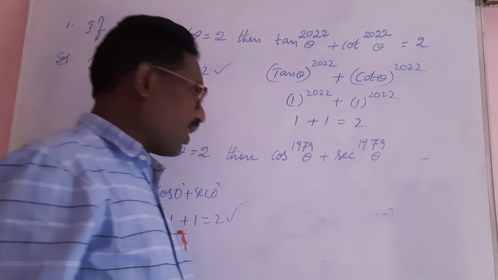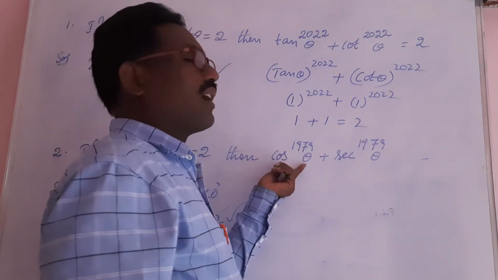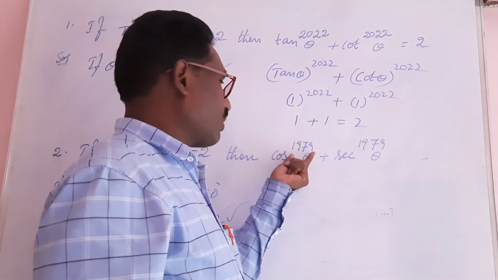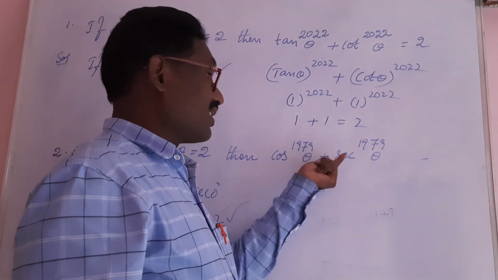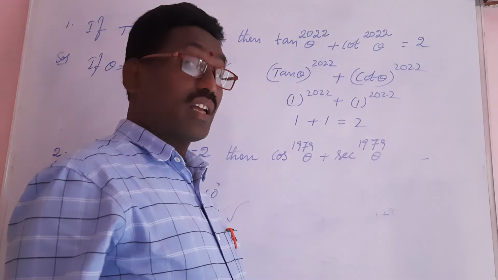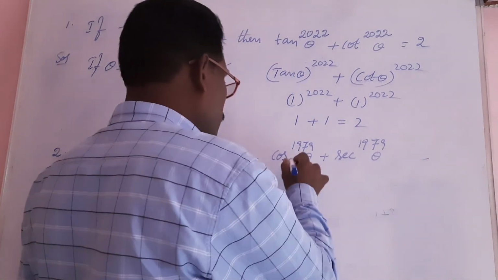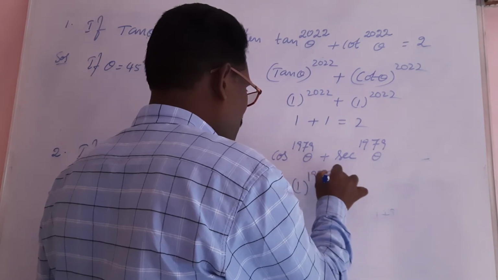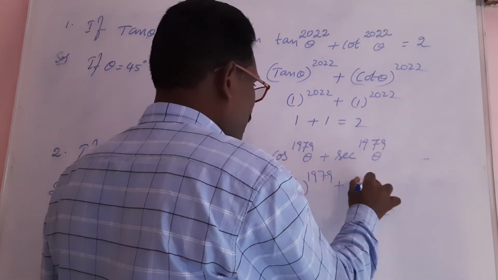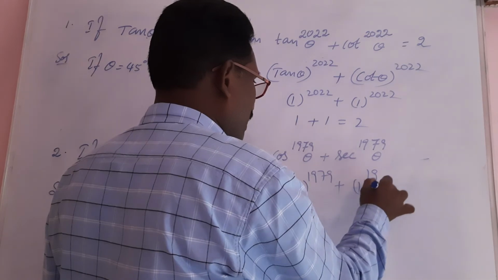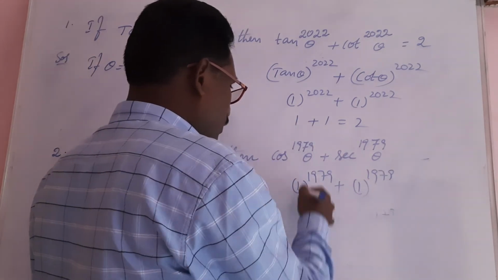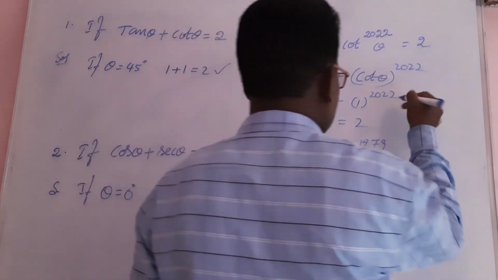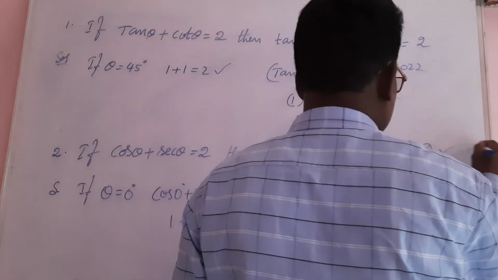So you can take here also (cos theta) whole power 1979 plus (secant theta) whole power 1979 we can write. So this one is 1 power 1979 plus 1 power 1979 here also. 1 power any number is equal to 1. So 1 plus 1 is equal to 2. This also, the result is equal to 2.